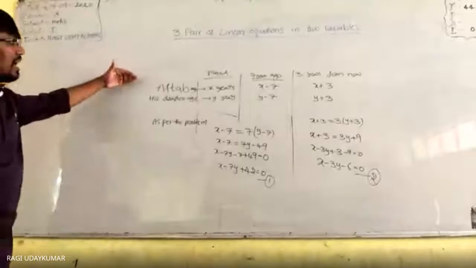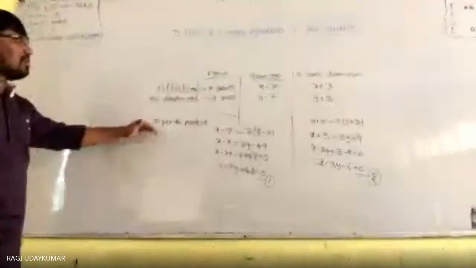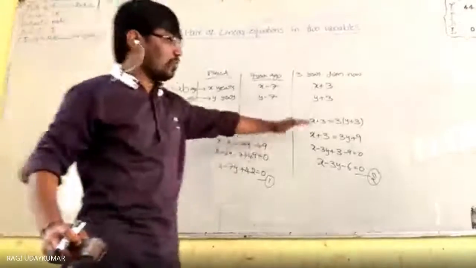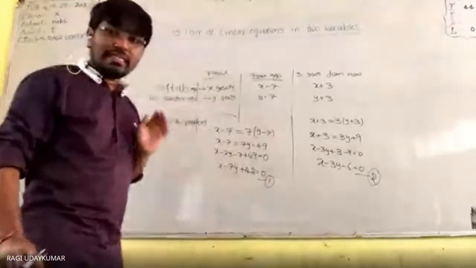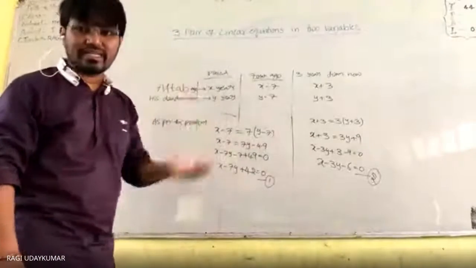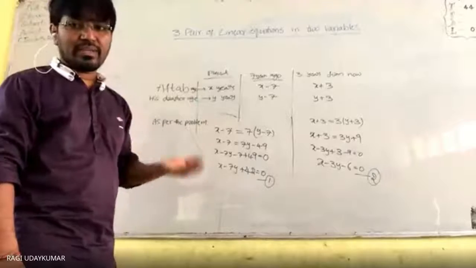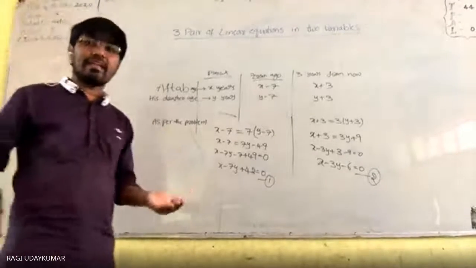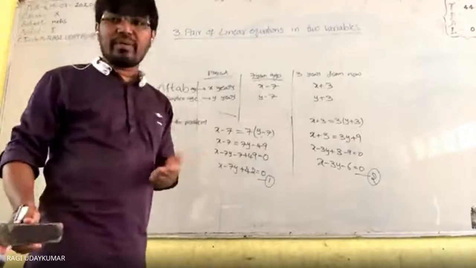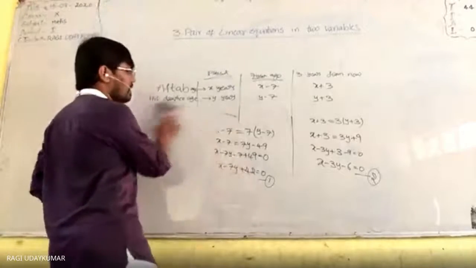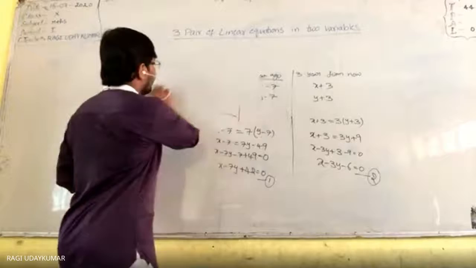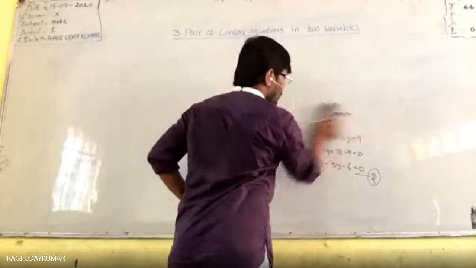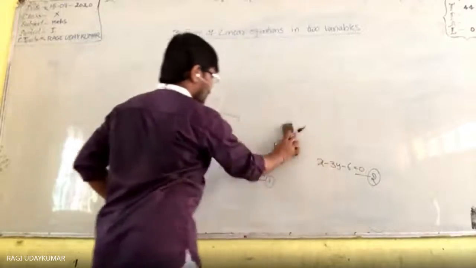So now here, father's age and his daughter's age. As per the problem, these situations we got, 2 equations. And these 2 equations we need to represent algebraically, which is done, and graphically. So how do we represent graphically? Already you have learned it in 9th class. So how do we represent it graphically?